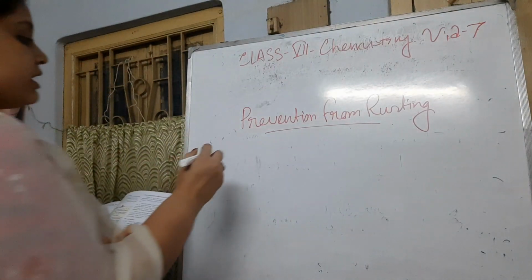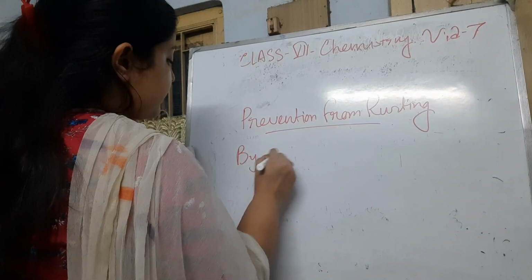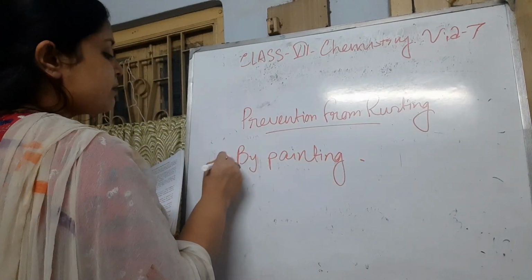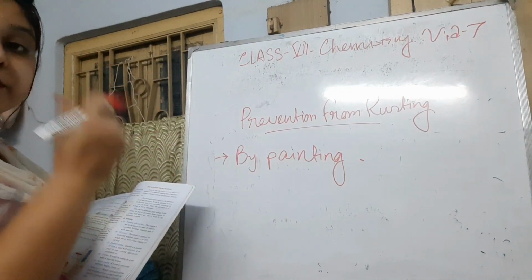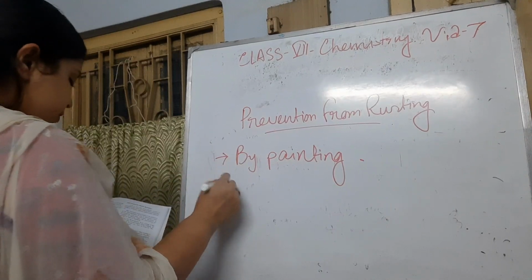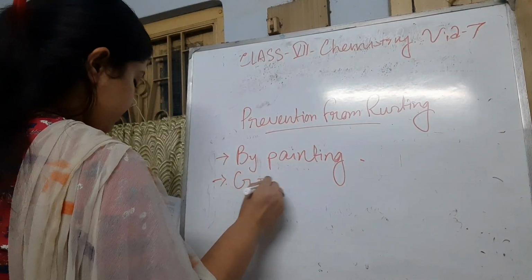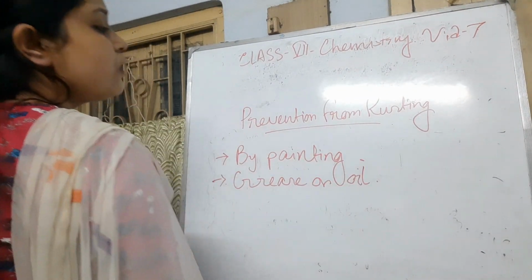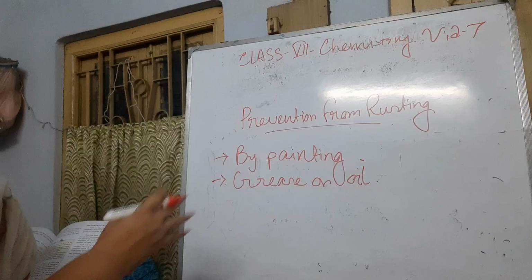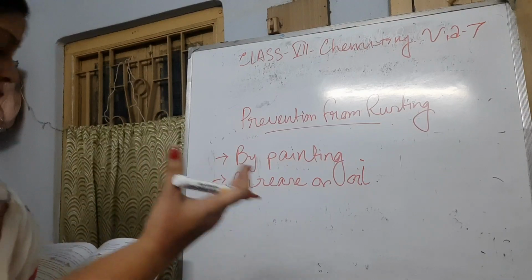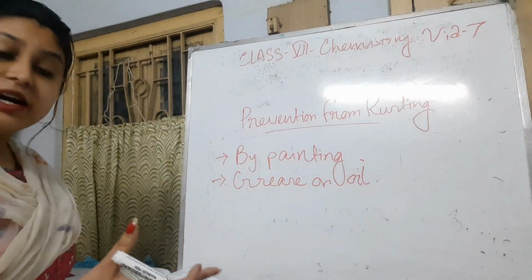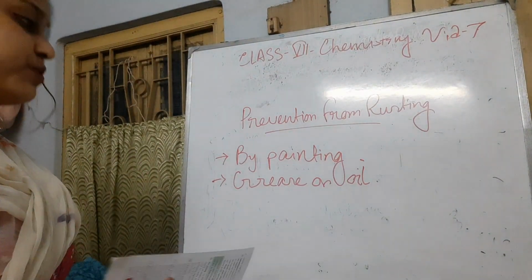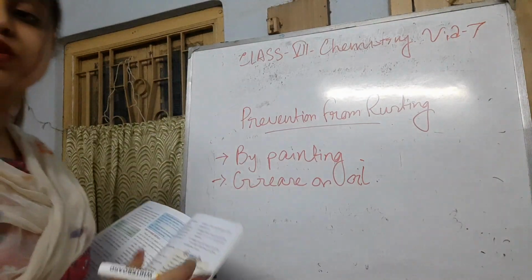First, we can control it by painting. There are some kinds of painting; we will discuss them with pictures. We can also use grease or oil. It is also a very useful process. By painting, we can use lead paint, oil paint, enamel coating, coal tar, as well as plastic coating, etc. In the grease and oils, we grease and oil the metal, and in this way we can also stop the rusting.